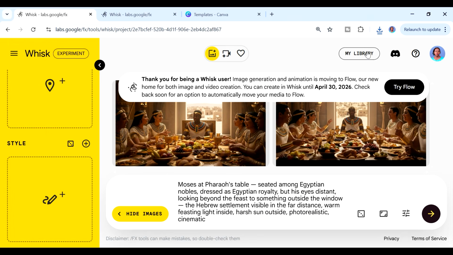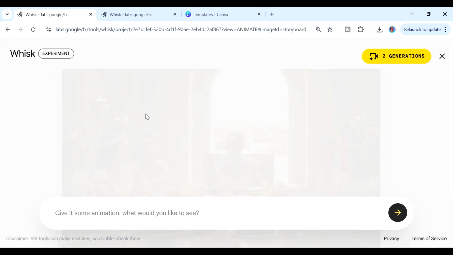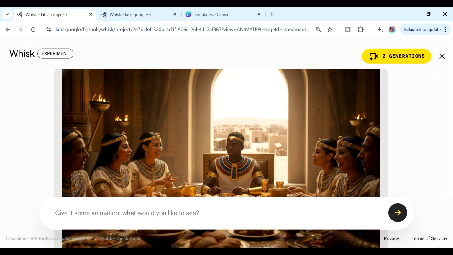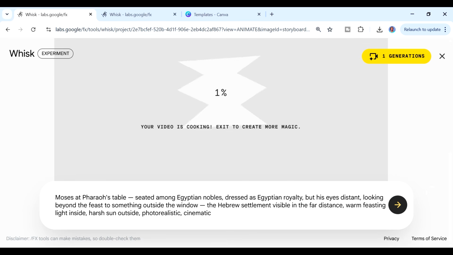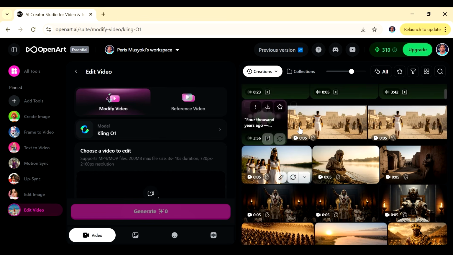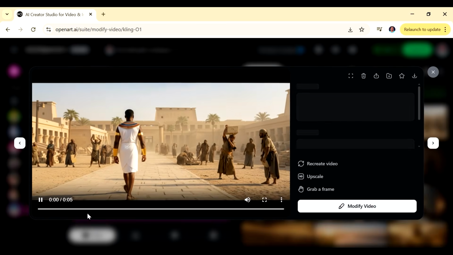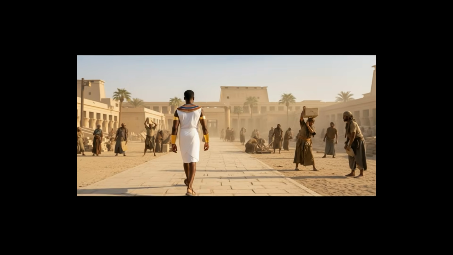Yeah, so that is one of the things that I really loved about using Whisk. And these images are free, so you can use them. You can also animate. Yeah, we can put in something here, just the same prompt. Let's try and animate that. So you can see it's animating this for free. I think you get a few animation trials per day for you to just try out and see what that looks like. But apart from this, while it continues, I want to show you how I created my videos from the images. So we have this here. This is a video of Moses just walking across the courtyard there.